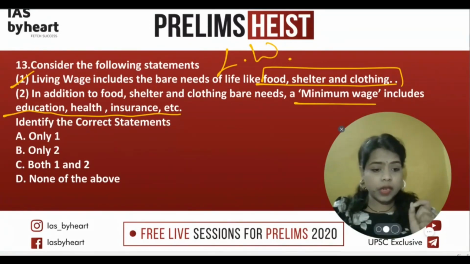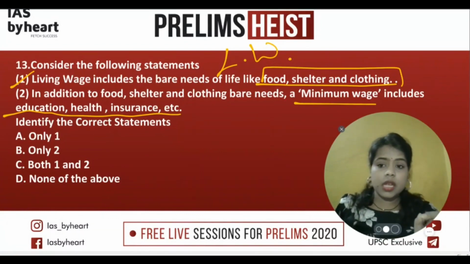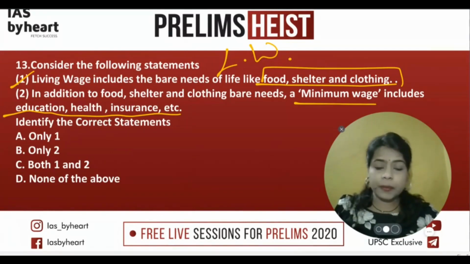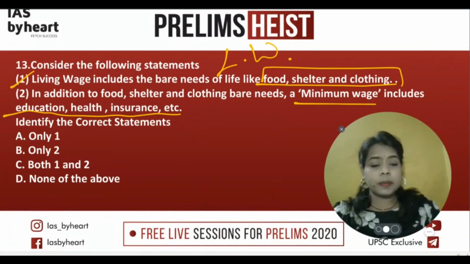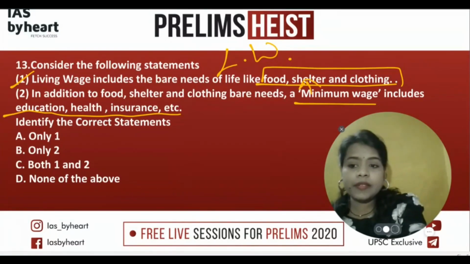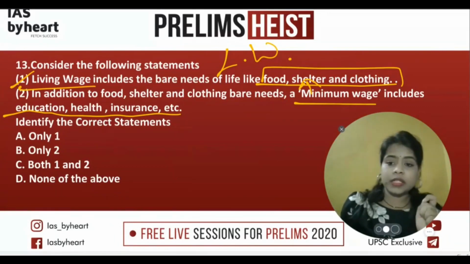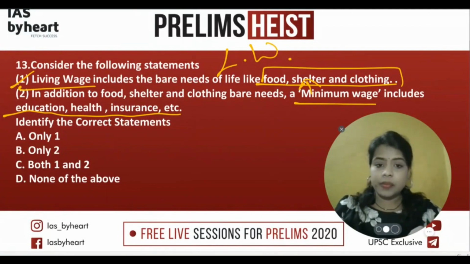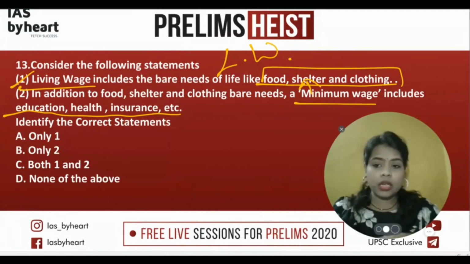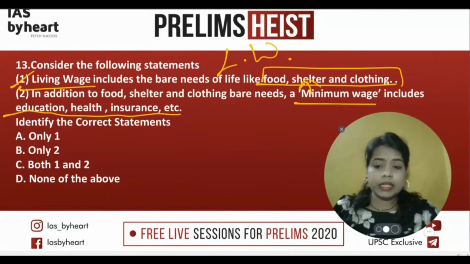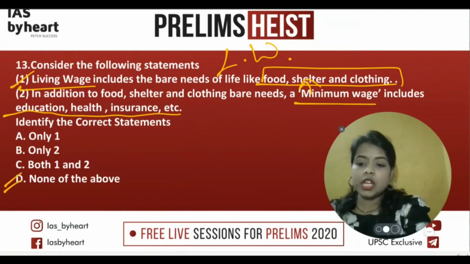But if you haven't heard the definition and you are having a confusion, then it's better to leave the question, because it will be a broad guess which you are going to take. So coming to the answer, the minimum wage is something which is going to decide the food, shelter, clothing, and the living wage is something, what all expenses you need for your living, like education, health, insurance, etc. So the statements both are altered. What is living wage? They are talking about the minimum, and what is minimum wage? They are talking about the living wage. They are asking for the correct statement, so it should be none of the above.